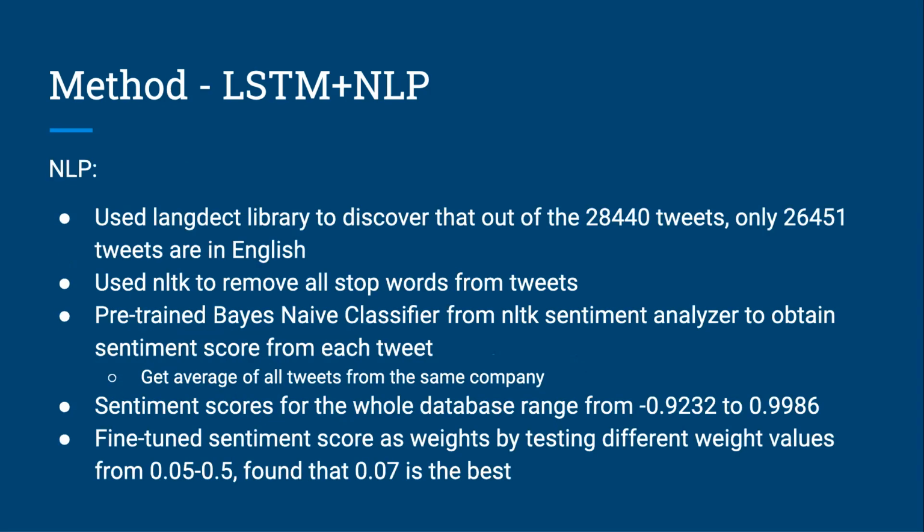So for the NLP model, we used the langdetect library to find that only 26,000 out of 28,000 tweets are in English. So we had to remove those non-English texts. And then we used the NLTK library to remove all the stop words from the tweets. After that, we used a pre-trained Naive Bayes classifier from the NLTK sentiment analyzer to obtain all the sentiment scores. And then we get an average score for all the tweets from the same company. And eventually we fine-tuned the sentiment score against the LSTM model to find the best weight. We found that 0.07 produced the best results.